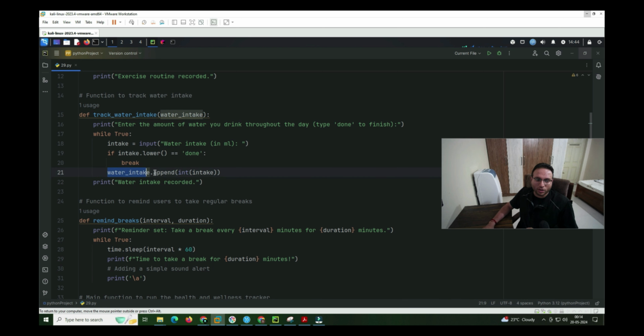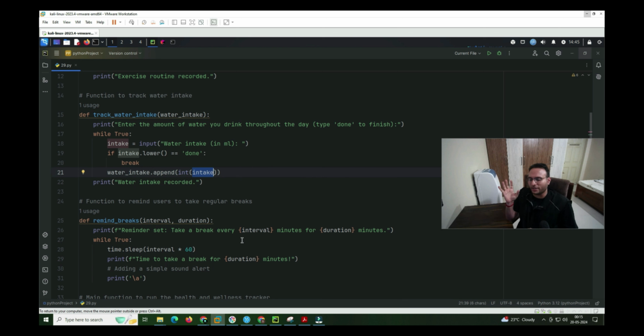If I talk about this water intake append, then whatever input we are taking should be an integer value, and it gets captured, and the value is appended to the water intake list continuously as per the value we put in from our side. So whatever input we give over there will get added inside of it, which we have discussed in the main section.